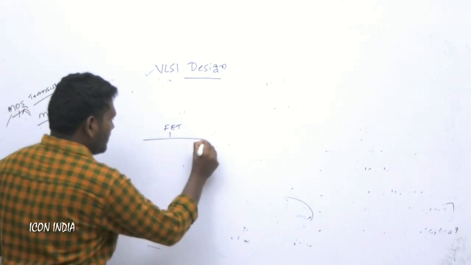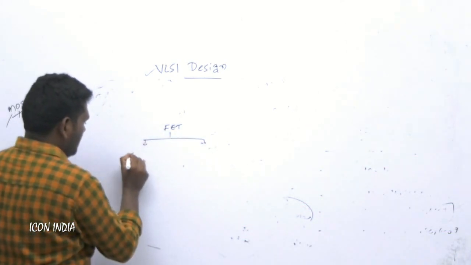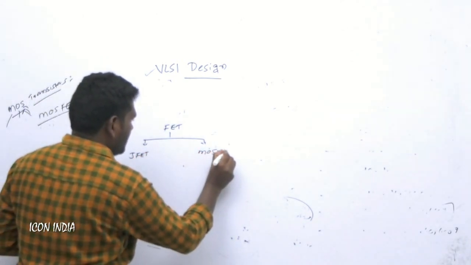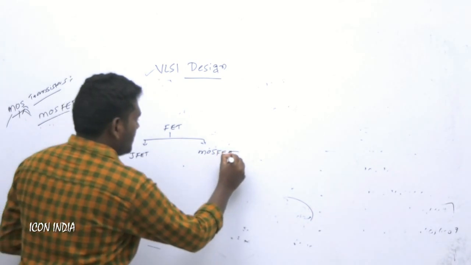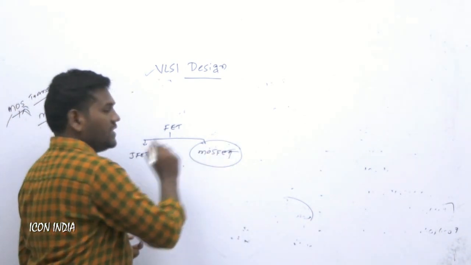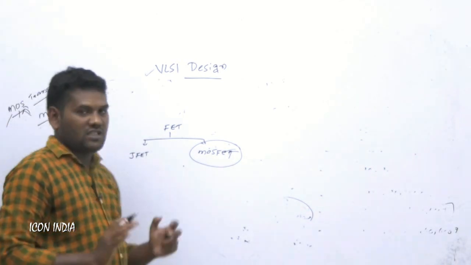FETs are classified into two types, JFET and MOSFET. But in our application we take the MOSFET, so now we will discuss only the MOSFET.